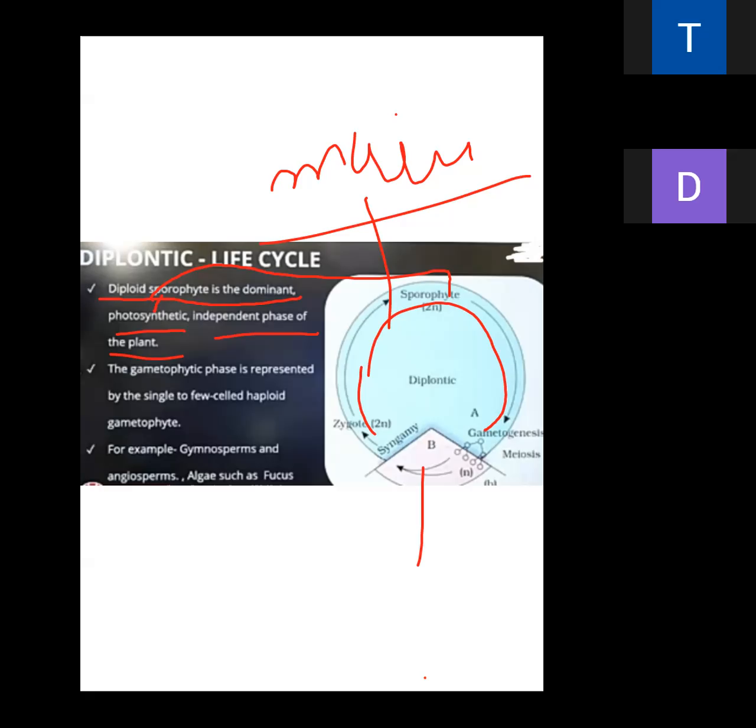The gametophyte phase is represented by single celled or few celled haploid gametophytes. Here, the gametophyte phase is not dominant. Only a few haploid cells show the gametophyte phase. This is the gametophyte phase.